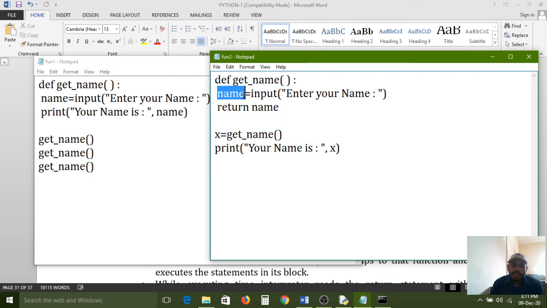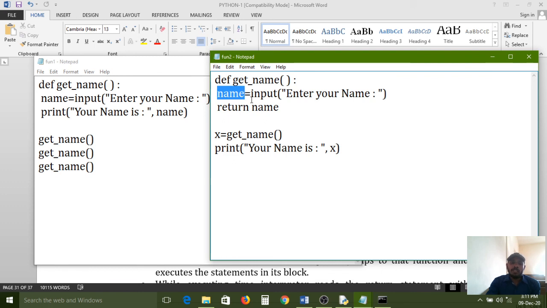And this is a local variable. This is a global variable, because it is outside the function. This variable is available outside the function. This variable is available inside the function. In the variables concept, we have discussed the scope and the lifetime of these variables. So you need not worry about this. First we need to understand what a function is, how many types of functions there are, and there are two types of functions: built-in functions and user-defined functions. Built-in functions are nothing but the print function, input function, range function.